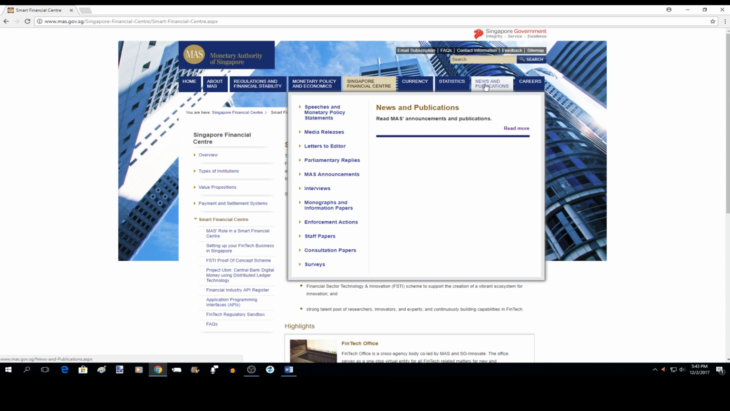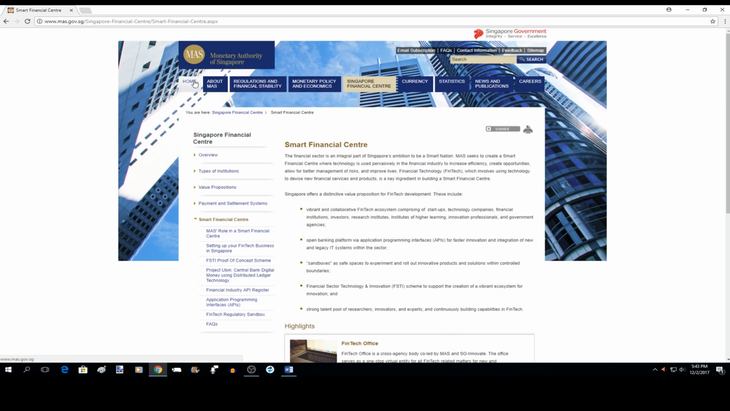We encourage you to explore each of the above tabs on your own, and we think you will find that they will lead to even more resources within the MAS site.